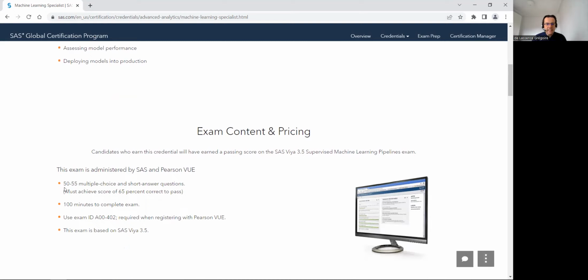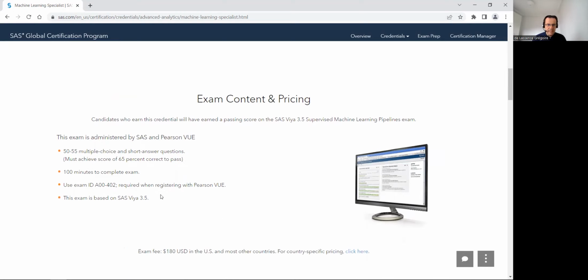For this exam, there are between 50 and 55 multiple-choice questions, and there are also some short answer questions. You must have a minimum of 65% correct answers to pass. The exam must be taken in less than 100 minutes.